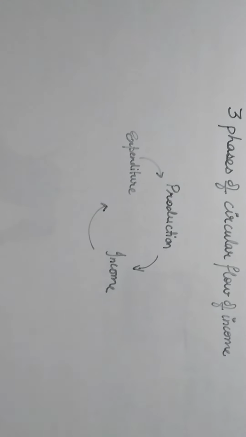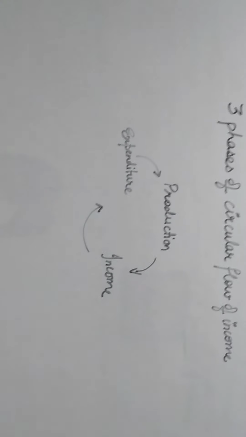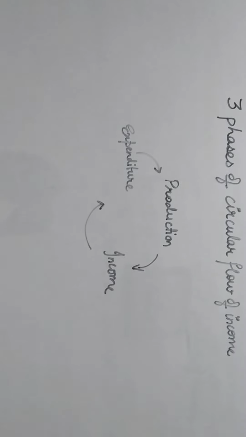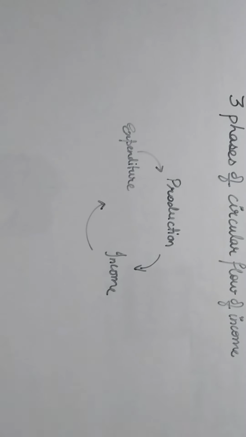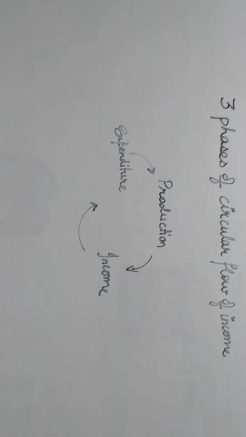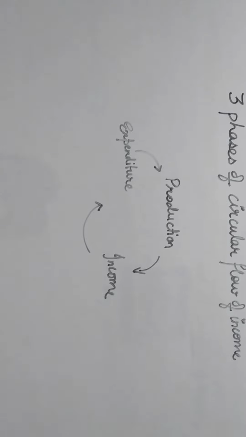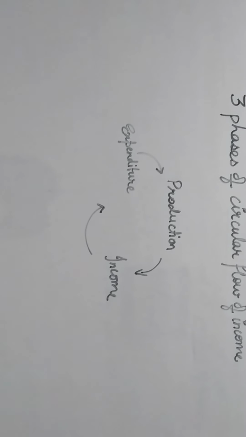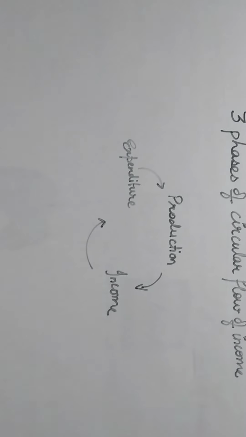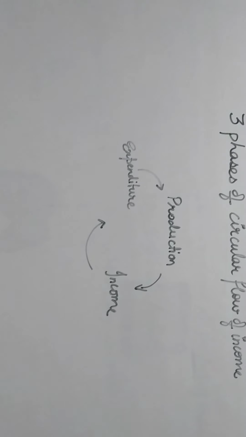Just like, first of all, because we know that investment can be done by production, maybe by the firms. So whatever production is done by the firms and the factors of production, those who are working in the firm, in return for their services they will get income. And then income is spent by these factors in the form of expenditure. On which commodities are they going to spend? Obviously on the produced goods of the economy.